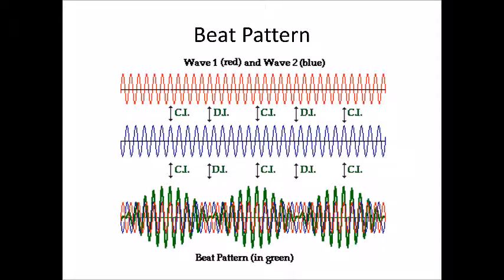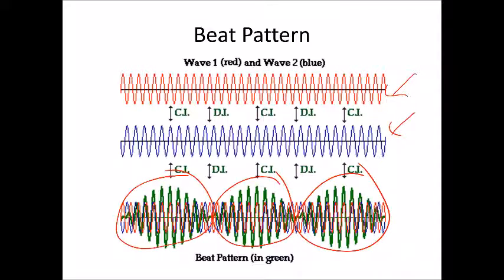Here's what a beat pattern will look like. So we have two waves of similar but different frequencies, and then they interfere with each other in alternating patterns, and these green wave patterns are the beat frequency, or the beat pattern rather. And again, they're made up of alternating constructive and destructive interference events.